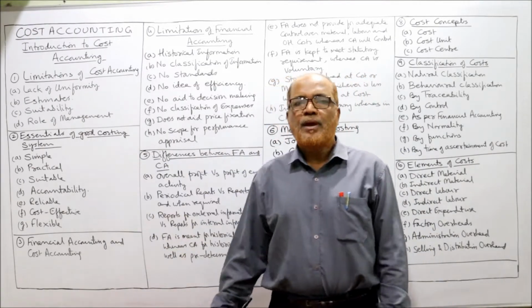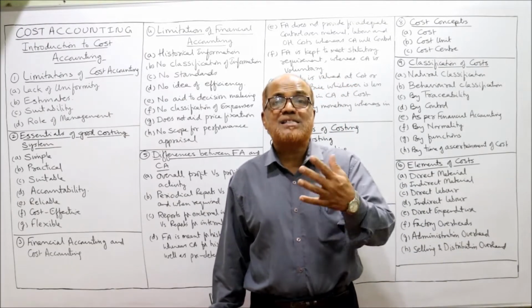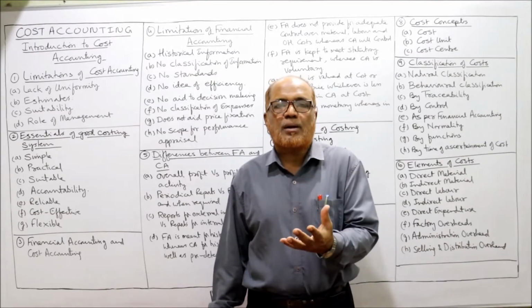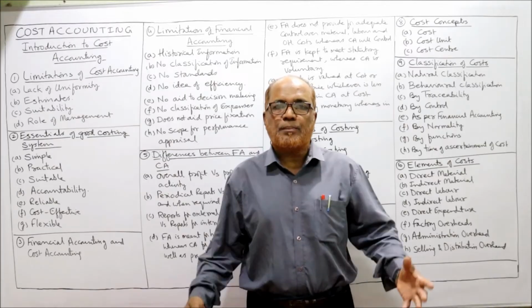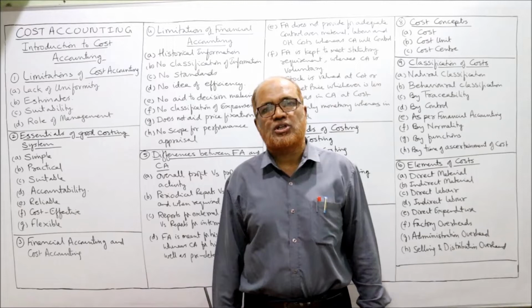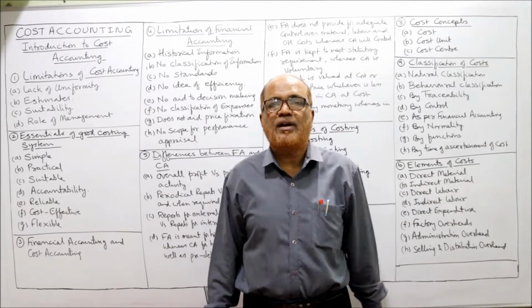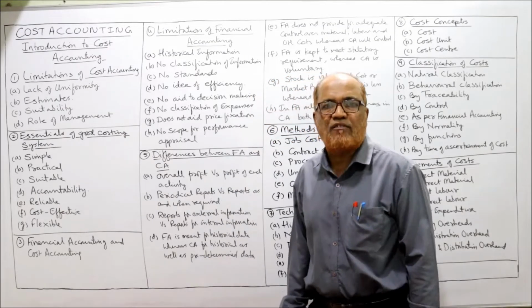Secondly, estimates. Many times, in many cases, the cost accountant has to estimate a particular cost. So when estimations are applied, definitely subjectivity will creep in. When subjectivity is there, there is no uniformity in the subject of cost accounting, because two cost accountants may arrive at different figures on the same topic depending on the estimates they have made.